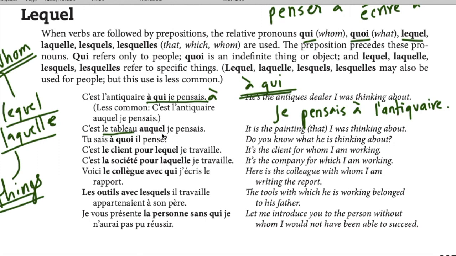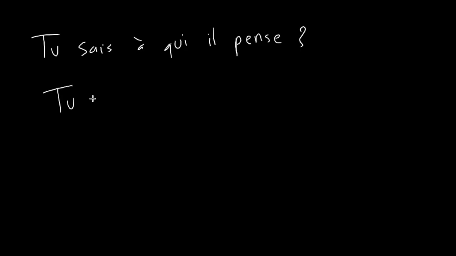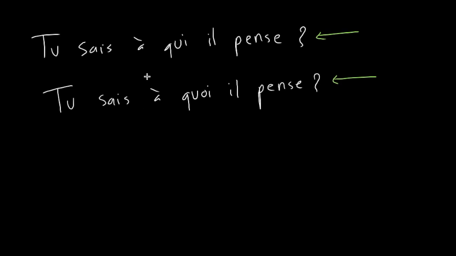Now let's go back to the examples. C'est le tableau auquel je pensais. It's the painting of which I was thinking about. Tu sais à quoi il pense? Now, what's the difference here? First of all, we are using this too because the verb comes with a preposition, so we are using à qui, à quoi. What's the difference in meaning? Qui is a person. This is about something. We don't know what it is. Eventually it might very well turn out to be a person. We don't know, like when you see me just staring at a wall.